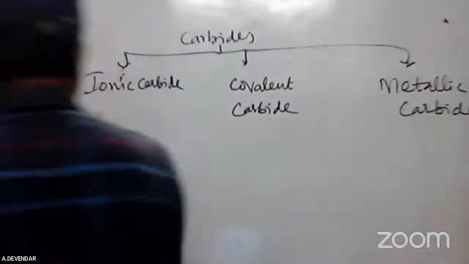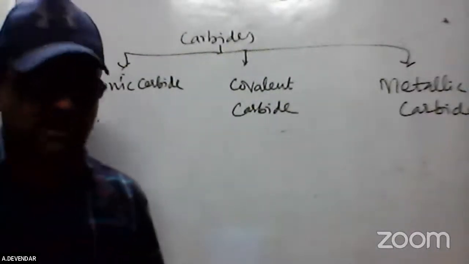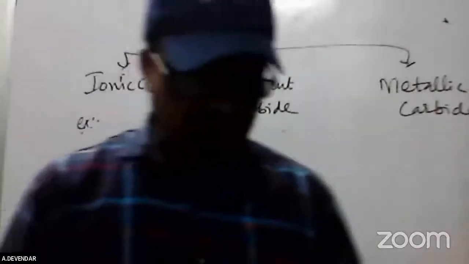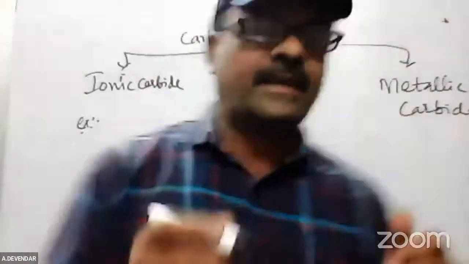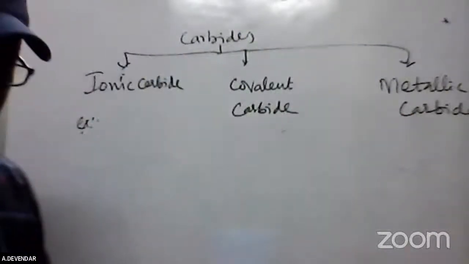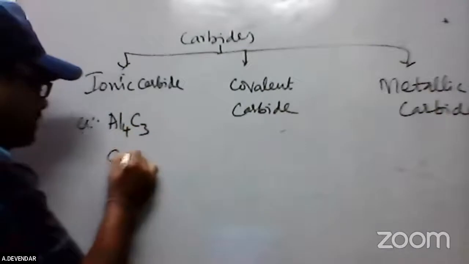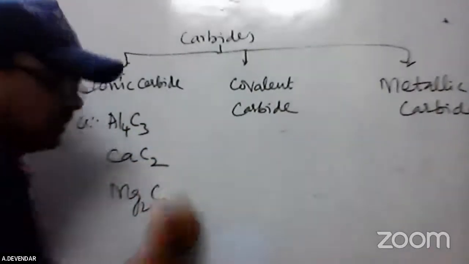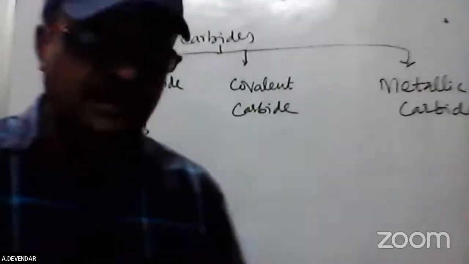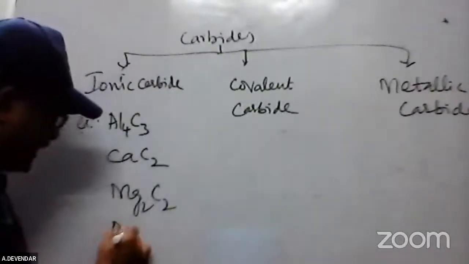The ionic carbide examples are aluminum carbide, calcium carbide, magnesium carbide, and so many more. Aluminum carbide is Al4C3, then calcium carbide, magnesium carbide Mg2C2, and beryllium carbide. These are all examples of ionic carbides.